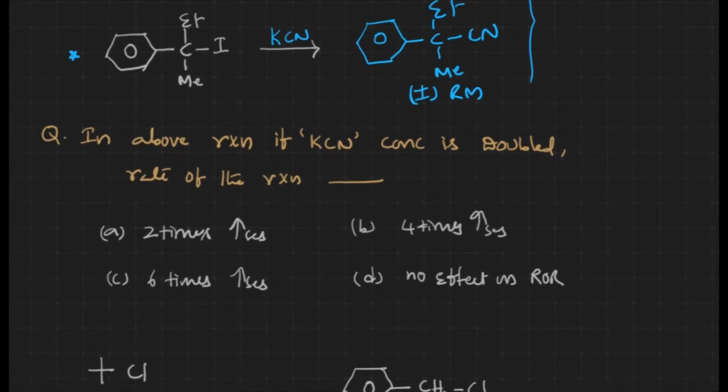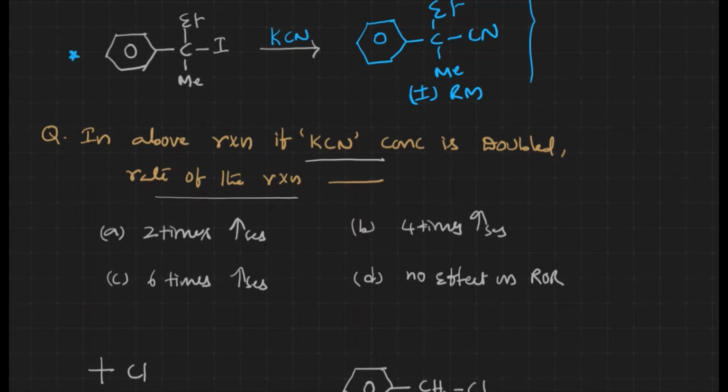And here there is a question: in the above reaction, if the KCN concentration is doubled, what happens to the rate of the reaction? Before we discuss what happens to the rate, let us see what reaction we are discussing here.